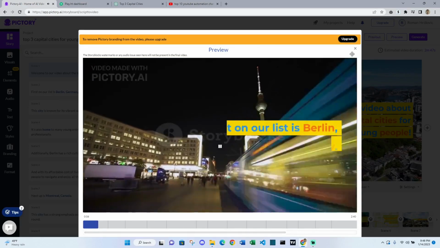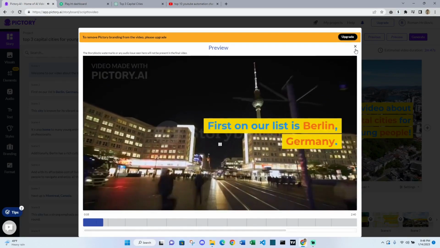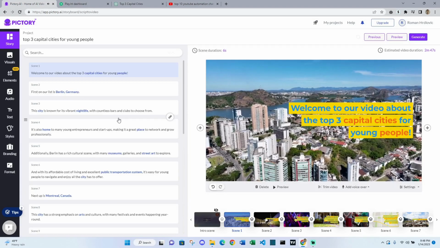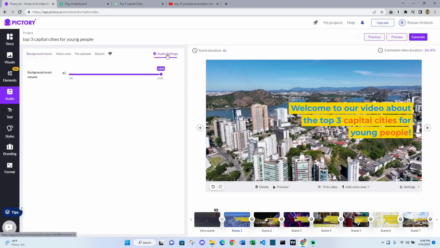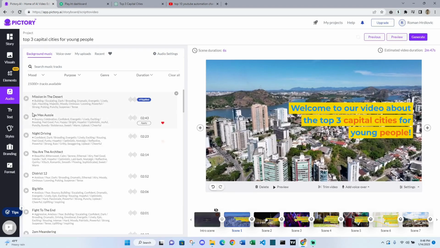And yes, it looks amazing. I don't really like the music, to be honest. It's a little bit scary and maybe really loud, so maybe we don't have to make it that loud. We can change it. We can also change the background music.